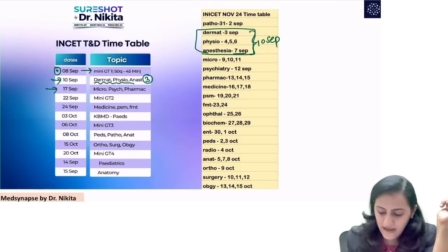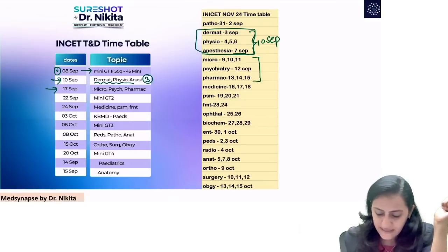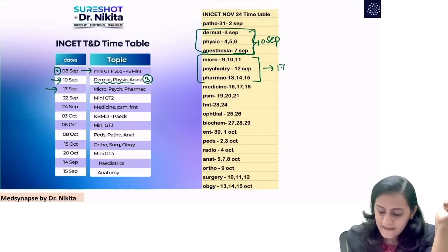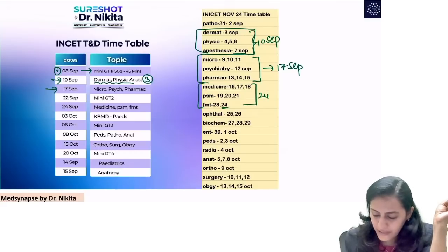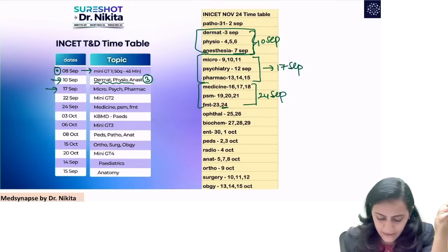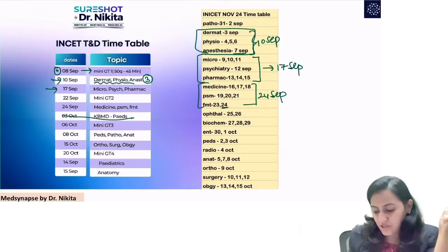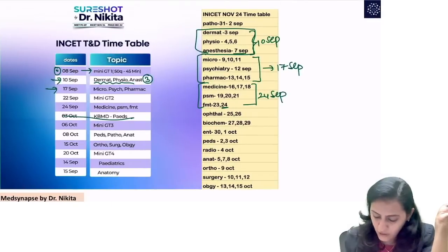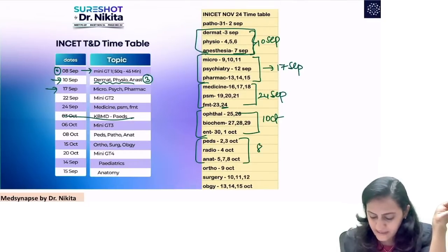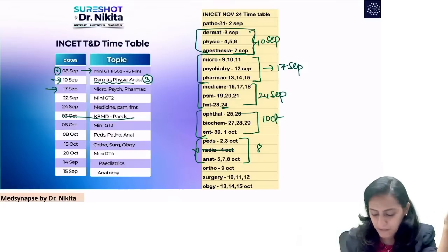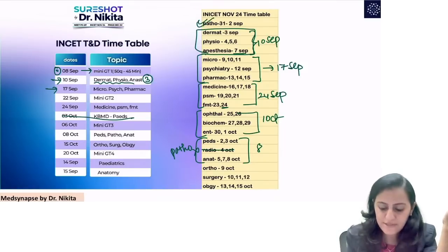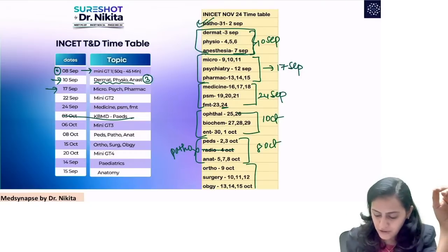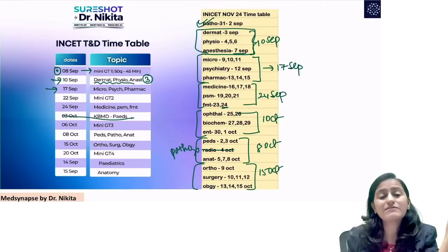The next test that you have is on 17th September for the next 3 subjects, that is micro, psychiatry and pharmacology. Then you have medicine, PSM and FMT ending on 24th. You have it on 24th September, right? Then you have the next test which comes up, let me show you in this timetable, that is 1st of October. This is going to be the 3 subjects on 1st of October. Then this is going to be the next 3 subjects. Radiology we are not going to have here. I take radiology and prep ladder. So I have replaced this radiology with pathology, one subject which is remaining, here on 8th of October. And then on 15th of October, you have the rest of the 3 subjects.